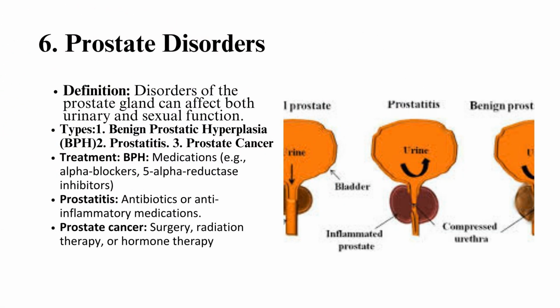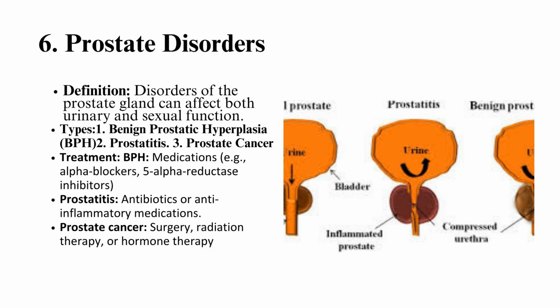6. Prostate disorders. Definition: disorders of the prostate gland can affect both urinary and sexual function. Common prostate disorders include benign prostatic hyperplasia, BPH, prostatitis, and prostate cancer. Types: benign prostatic hyperplasia, BPH, non-cancerous enlargement of the prostate gland that can cause urinary symptoms like frequent urination, weak stream, or difficulty urinating. Prostatitis, inflammation or infection of the prostate, often causing pelvic pain, painful urination, or sexual dysfunction.